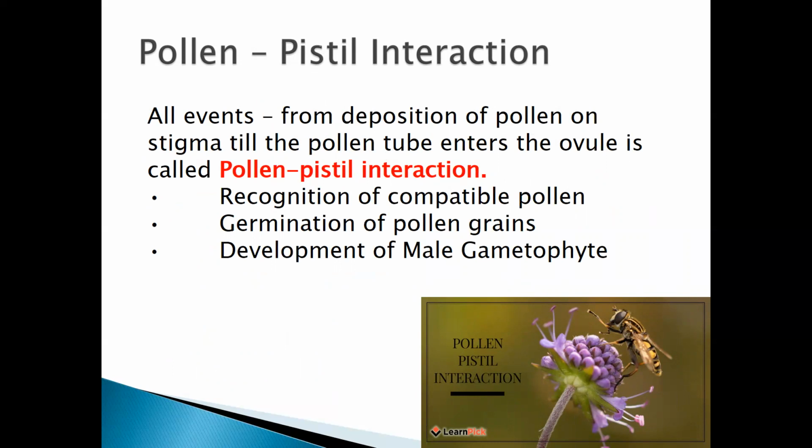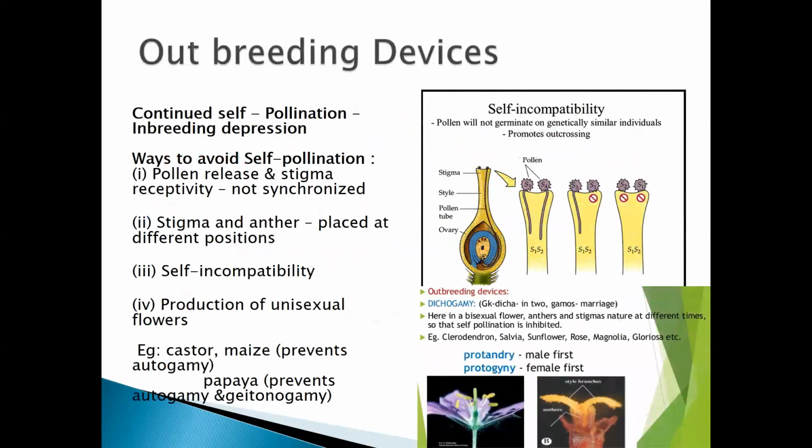Now, coming to pollen pistil interaction. From the deposition of the pollen on the stigma till the pollen tube enters the ovule is called pollen pistil interaction. So what happens here? The pollen grain will come and sit on the stigmatic surface. Then it will form the pollen tube with the help of the sugary content and nutrition present on the stigmatic surface, and it will start growing a pollen tube.